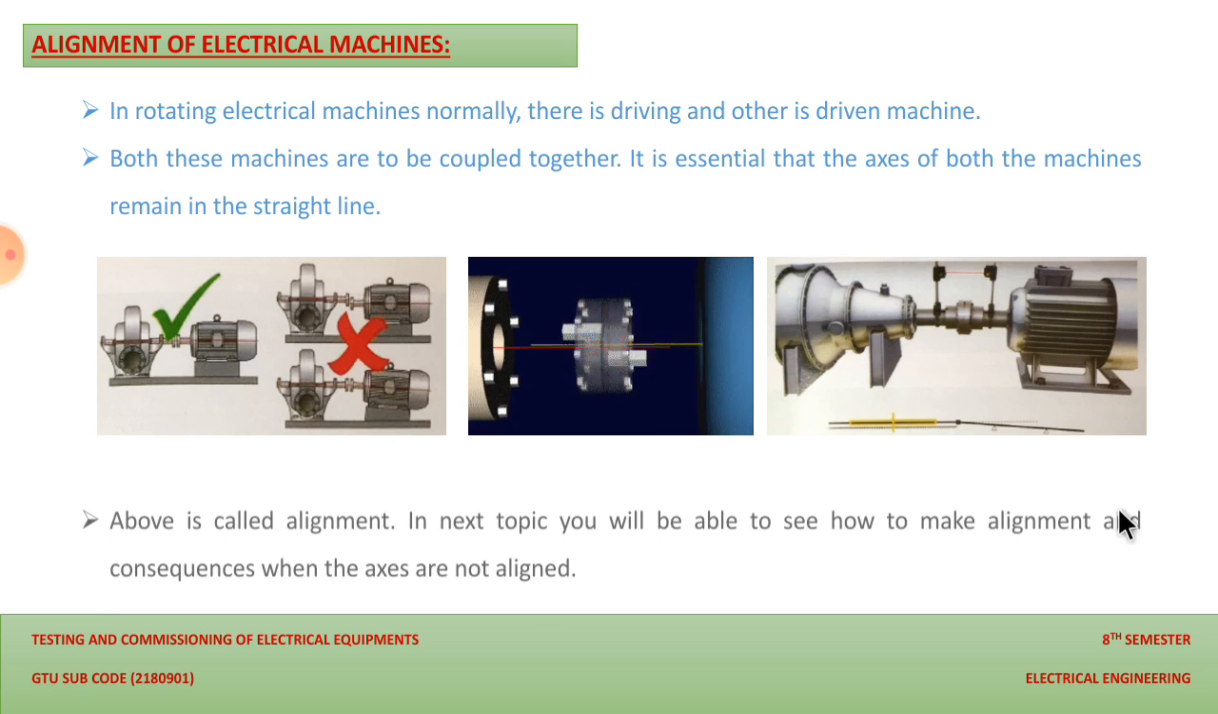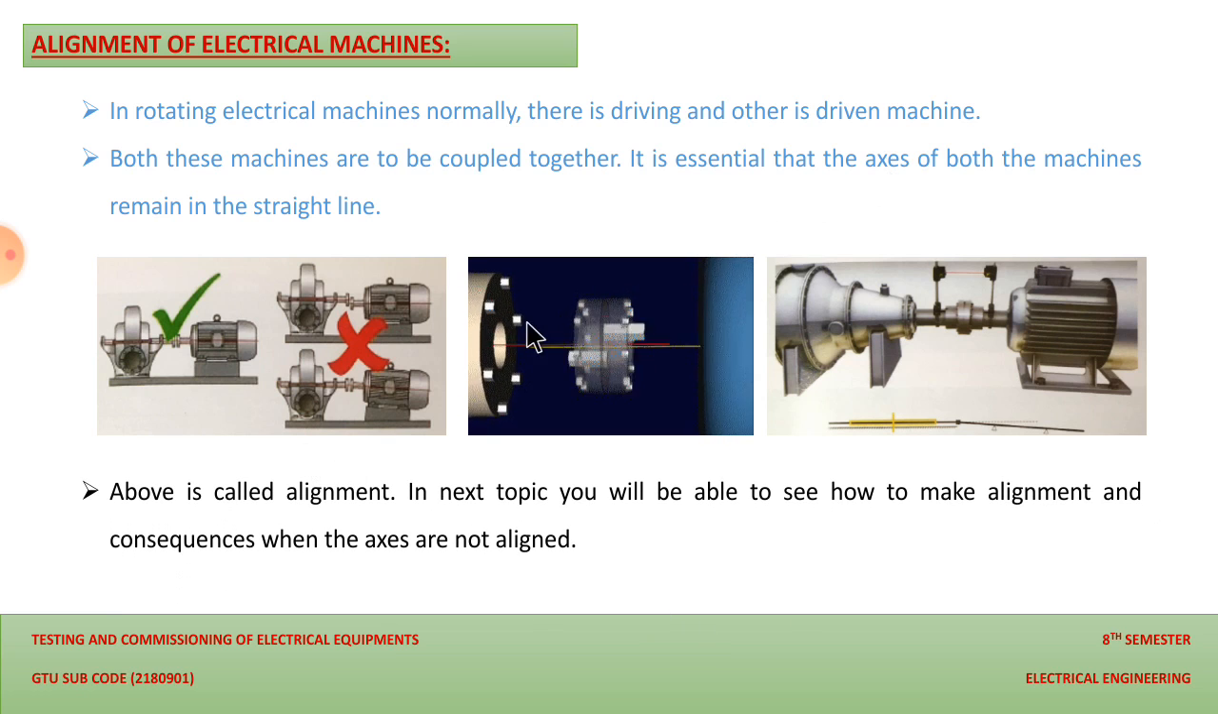So the above is called the alignment, and in the next topic you will see how to make an alignment, the consequences when the axes are not aligned, and what the adverse effects of misalignment are. So let us discuss in detail what alignment is and what the adverse effects of misalignment are for the driving machine and the driven machine.